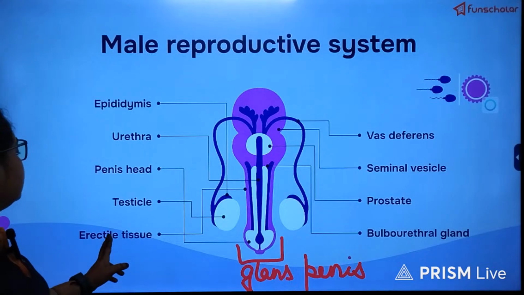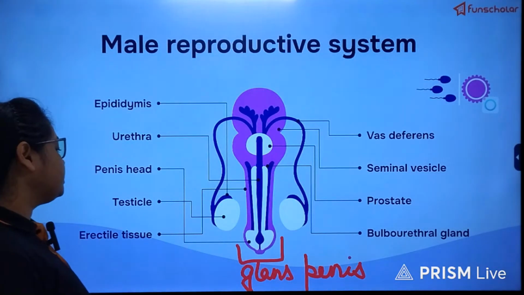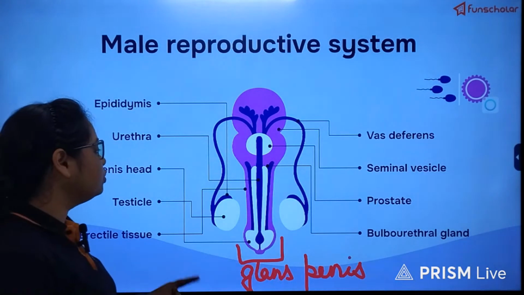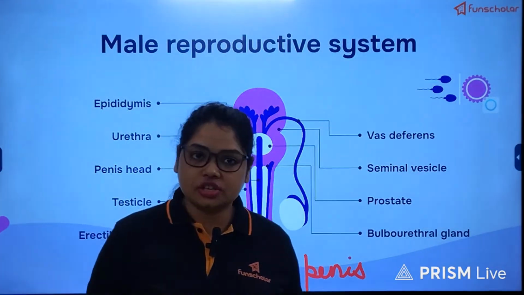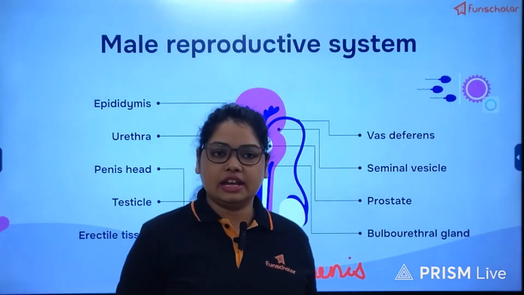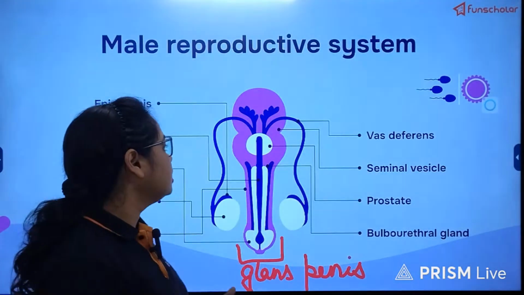And then the testicles within which the sperms are produced, erectile tissue, the entire penis is made up of erectile tissue which on stimulation becomes erect and helps in ejaculation of the semen.